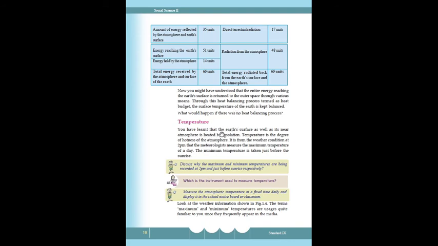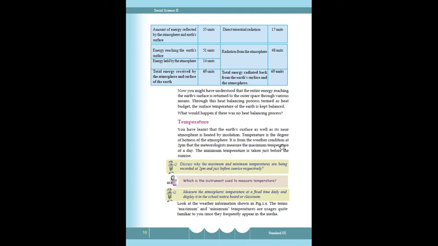Next is temperature. The Earth's surface as well as its near atmosphere is heated by insolation. And temperature is the degree of hotness of the atmosphere. It is a form of weather condition. It is from the weather condition at 2 p.m. that the